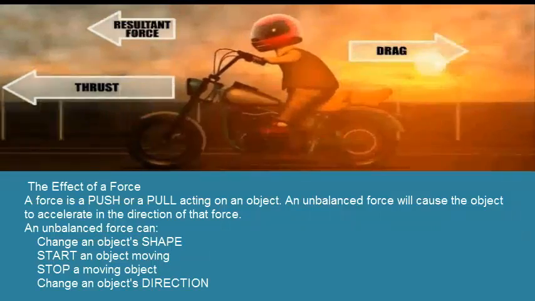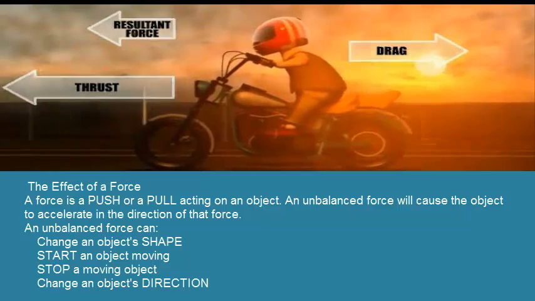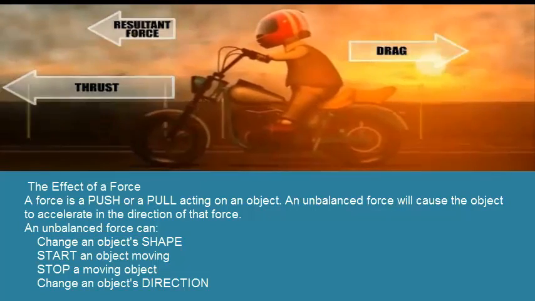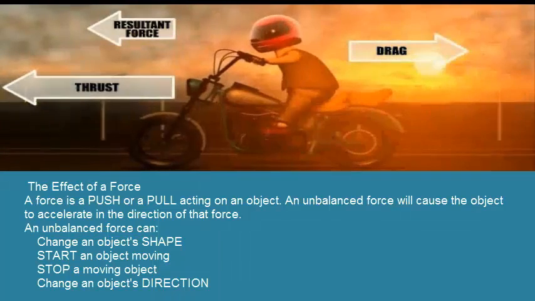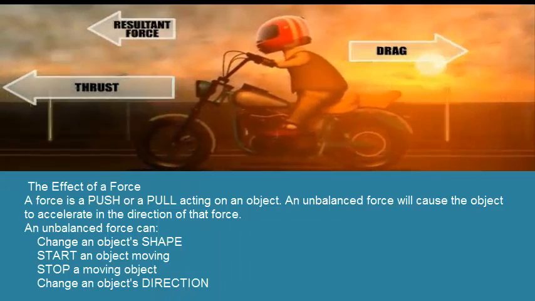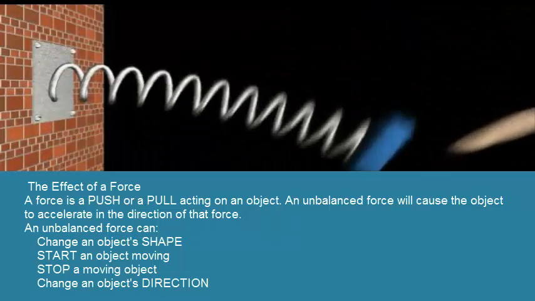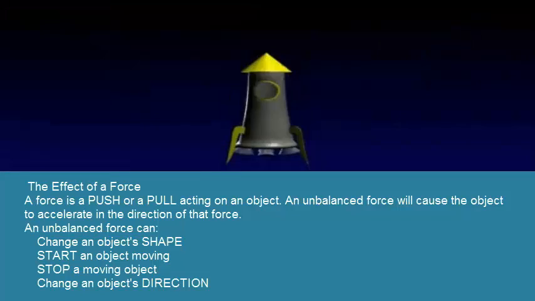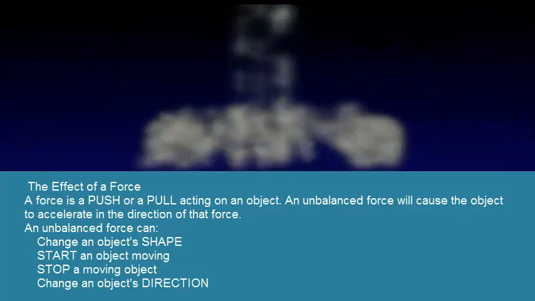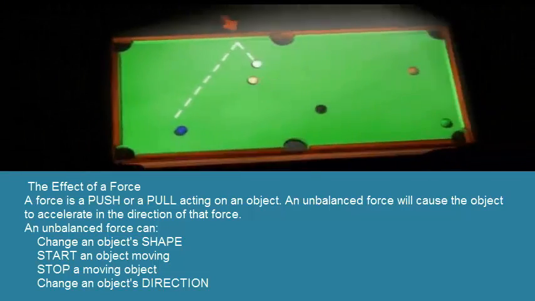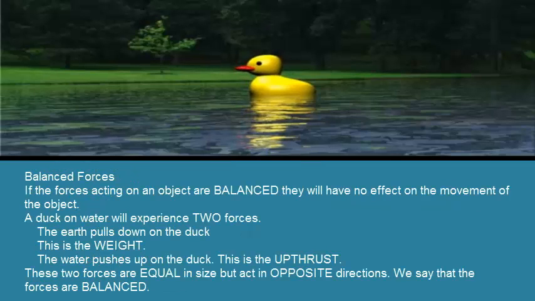The effect of a force. A force is a push or a pull acting on an object. An unbalanced force will cause the object to accelerate in the direction of that force. An unbalanced force can change an object's shape, start an object moving, stop a moving object, or change an object's direction. If the forces acting on an object are balanced, they will have no effect on the movement of the object.